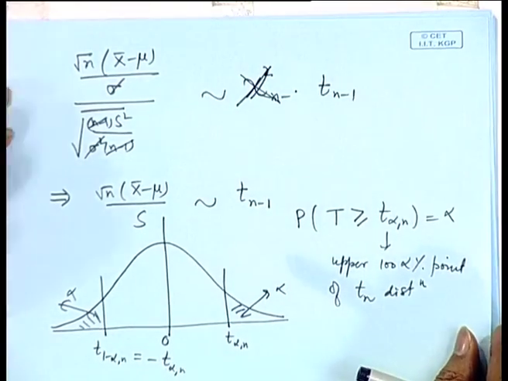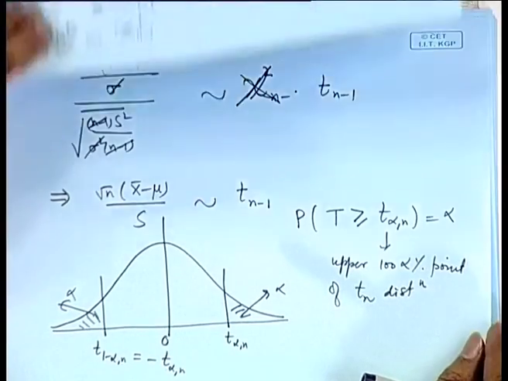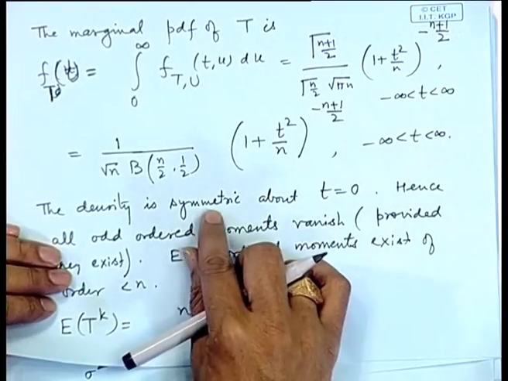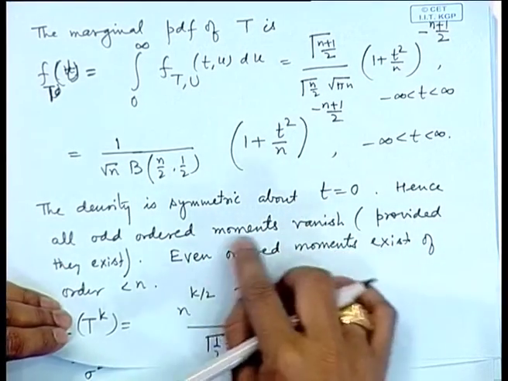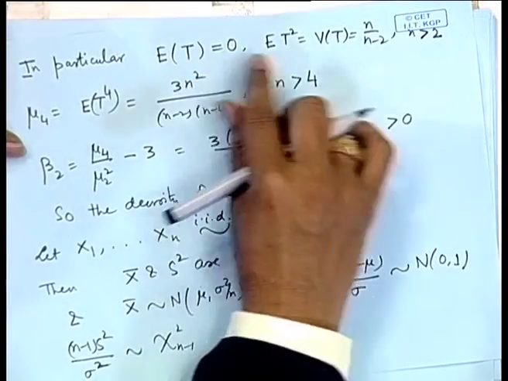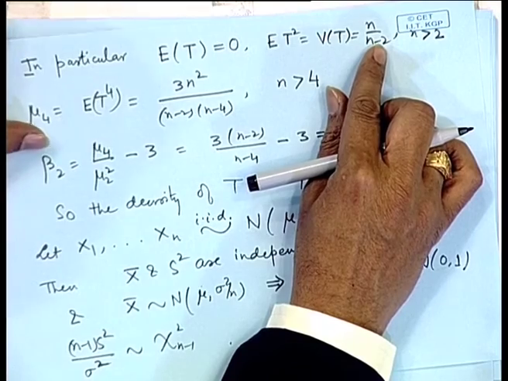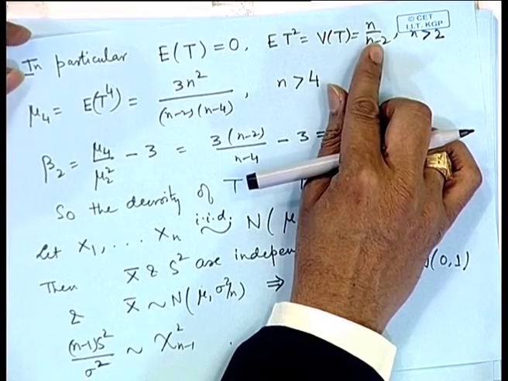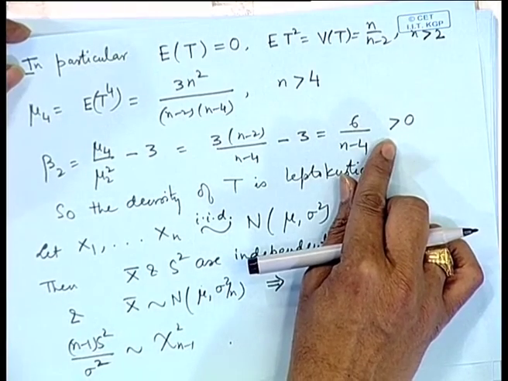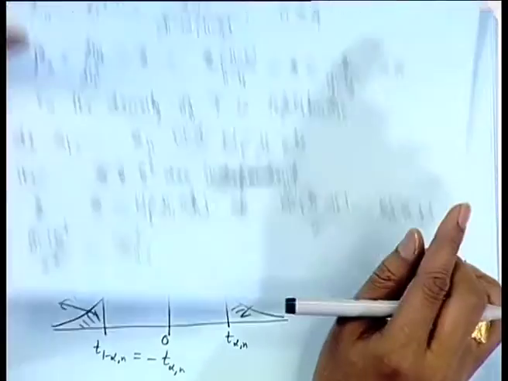Now, few things that we observed, let us recollect that. When I wrote the density, I said it is symmetric about 0, the odd ordered moments vanish, even ordered moments can be found, mean is 0, the variance approaches 1 as n becomes large, the peakedness approaches normal peak as n becomes large.